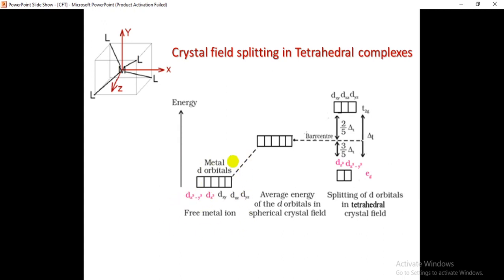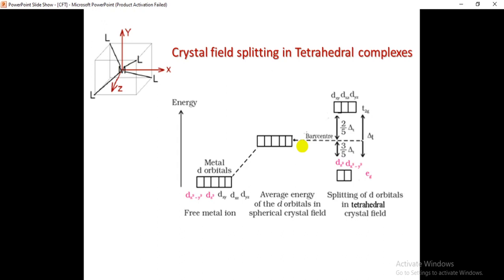The free metal ion means there is nothing added here. The ligand is not added here. Only the free metal ion is there. So dxy, dxz, dyz, dx square minus y square and dz square, the 5 d orbitals, have degeneracy. When we add the ligand solution to the metal salt, what happens here? The average energy of the d orbitals in a spherical crystal field is reached, and after that the repulsion takes place between the ligand and the metal orbitals.